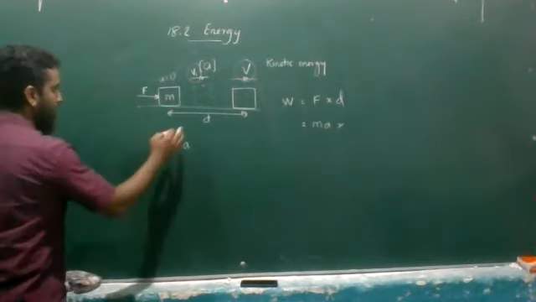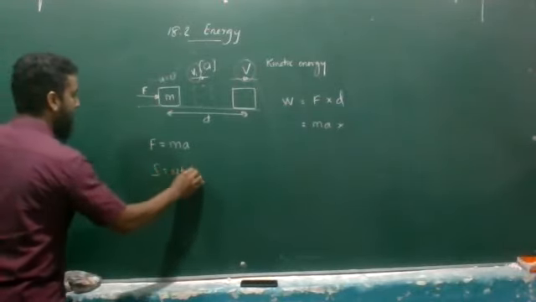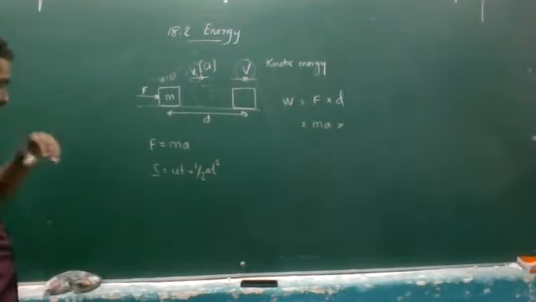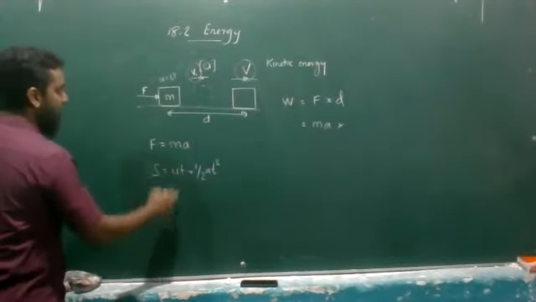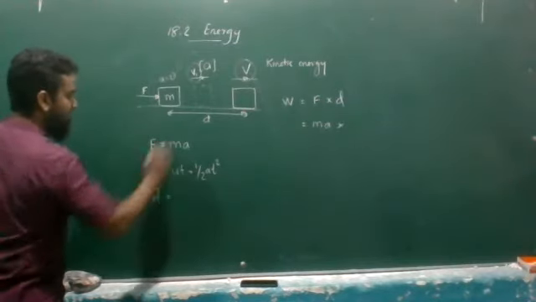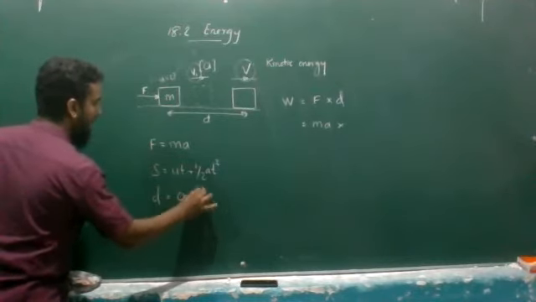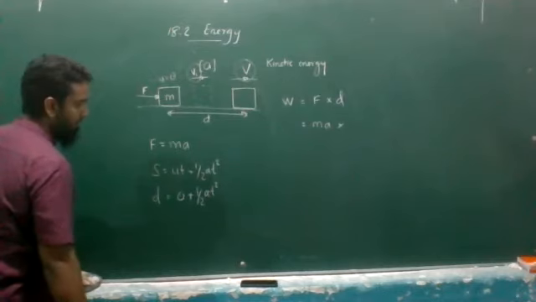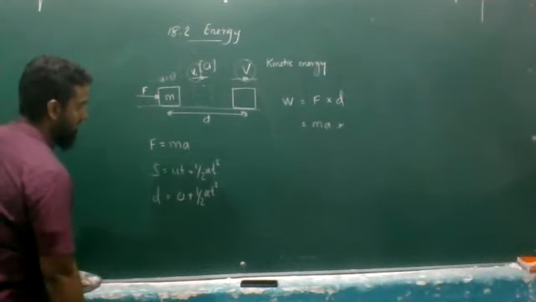The second thing, for the displacement, I am going to use the S is equal to ut plus half at squared equation. You know the u is 0. Therefore, this component is going to be 0. The displacement made is d, and half into acceleration into t squared.